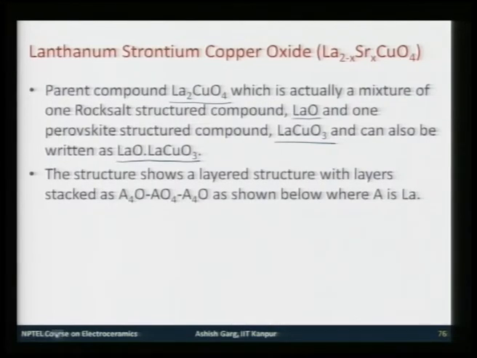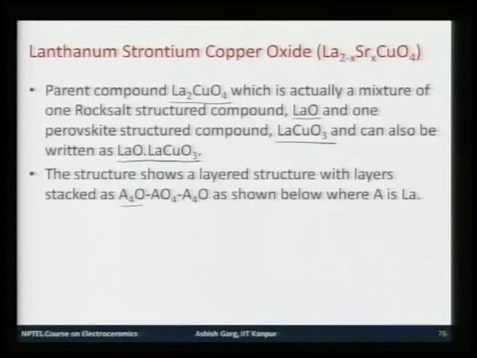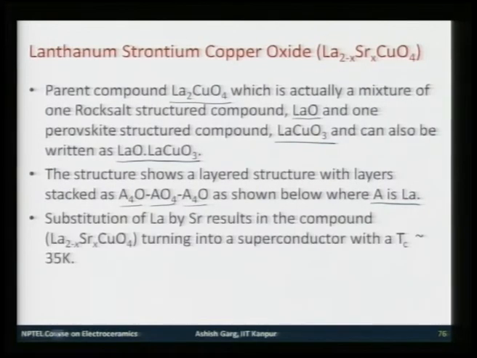The layered sequence in the structure is such that you have AO layers followed by AO4 followed by AO, where the A ion is your lanthanum ion, the bigger ion, and substitution of lanthanum by strontium results in a superconductor with a Tc of about 35 Kelvin.